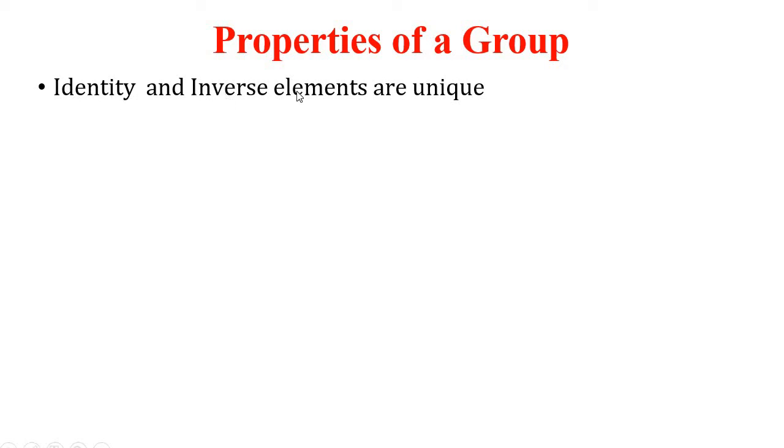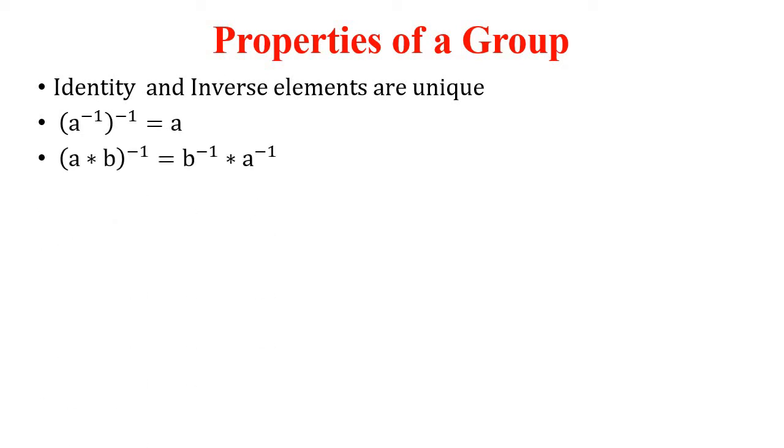So let us discuss the properties of a group. Identity and inverse elements of a group are unique. That means every group possesses a unique identity. Only one identity element will be present in a group. Similarly, the inverse element is also unique. Then (A inverse) whole inverse is equal to A. Means the inverse of an element, and when we take the whole inverse, (A inverse) whole inverse is equal to that element itself. If you take the inverse of A twice, then it gives the same element.